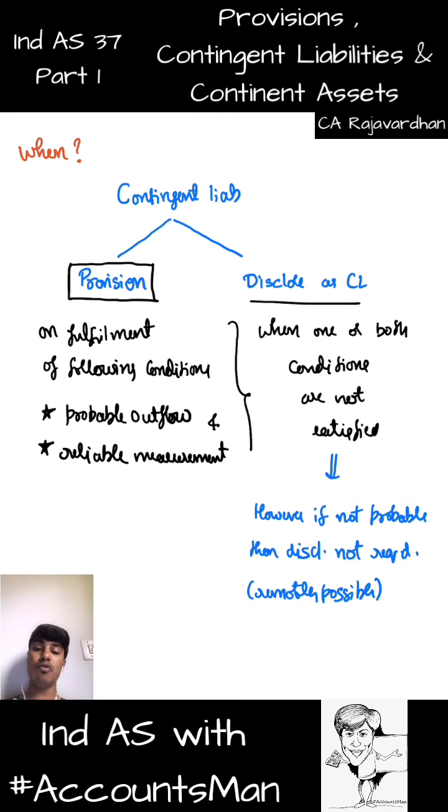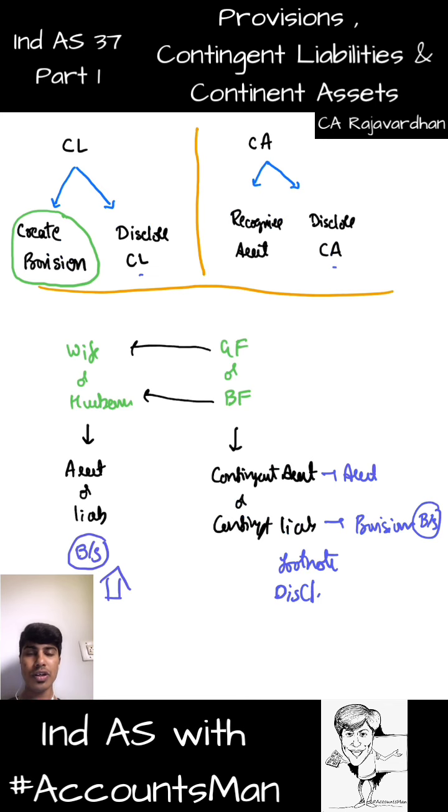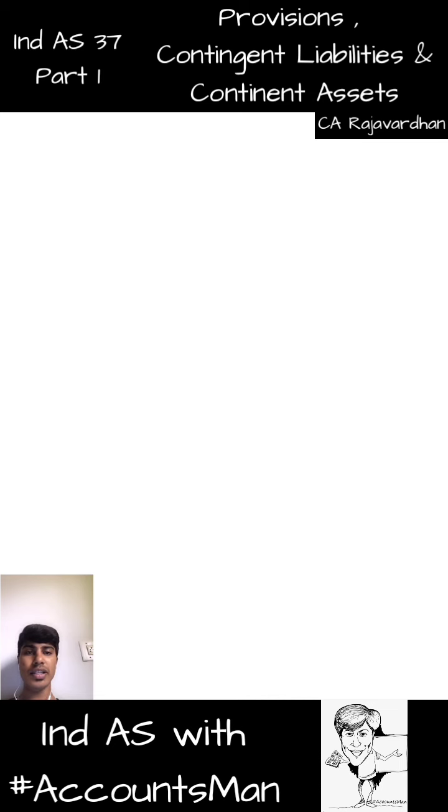And when there is probable outflow and reliable measurement, then we go for recording it as a provision. Now we're done with the provision part. Then there's one more thing that we need to discuss. That is contingent asset. When do we recognize it as an asset, and when do we disclose it as a contingent asset only and then keep quiet?